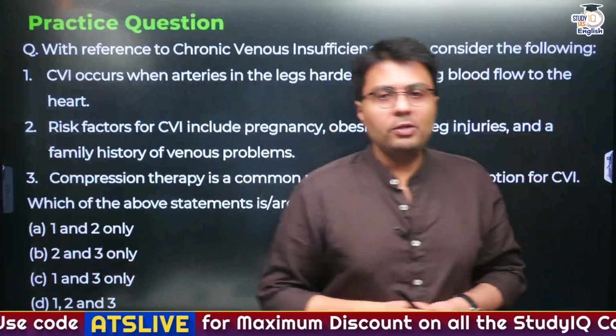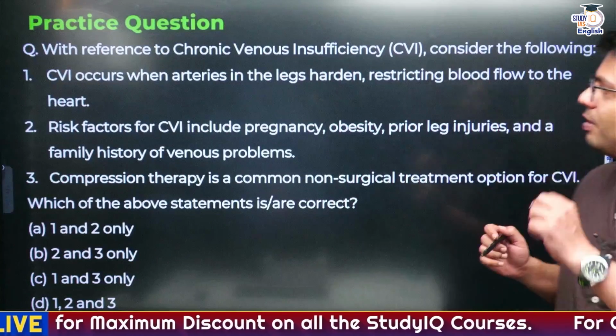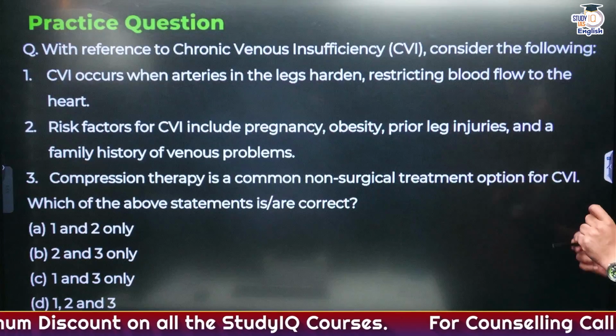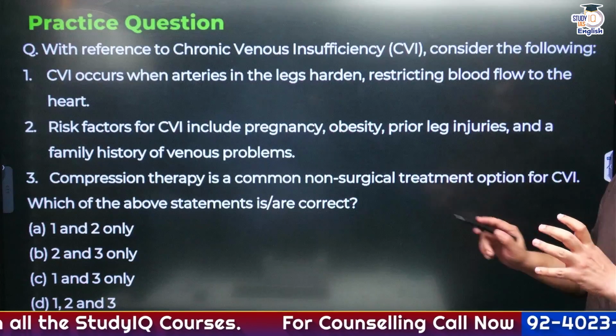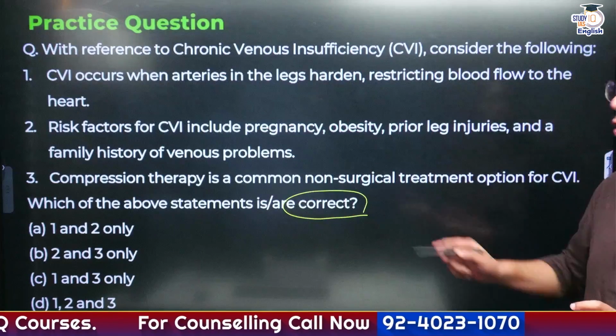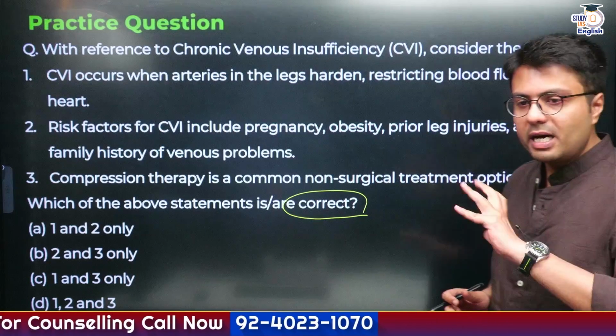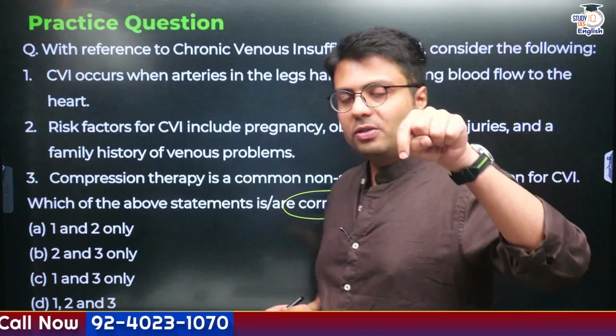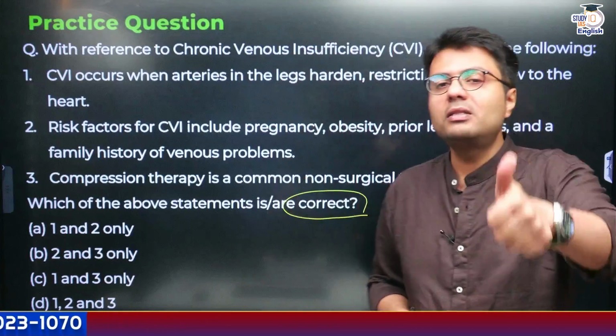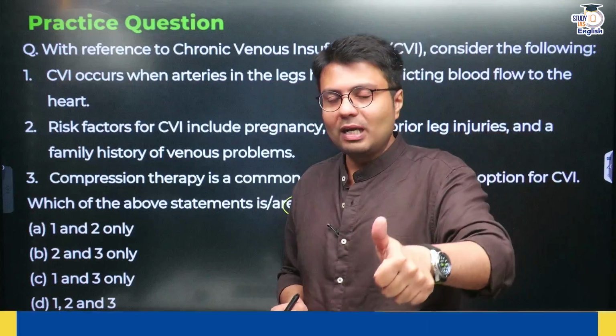Now let us come back to the practice question that I've curated. With reference to chronic venous insufficiency, consider the following statements, and you have to identify which of the following statements is or are correct. Do let me know the correct answers in the comment section, and for the ones who answer correctly, I'll give your comments a thumbs up, right?